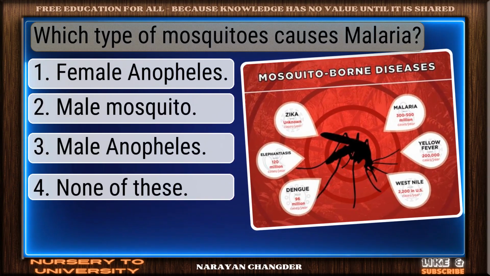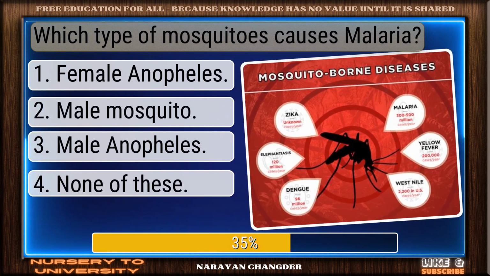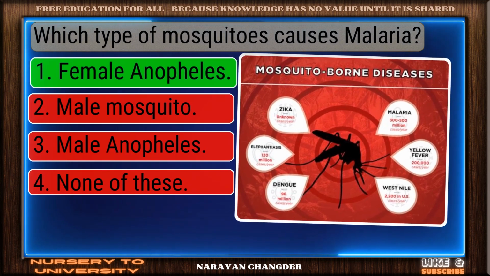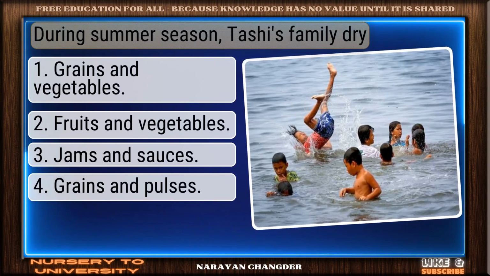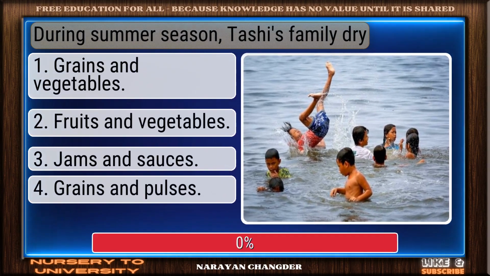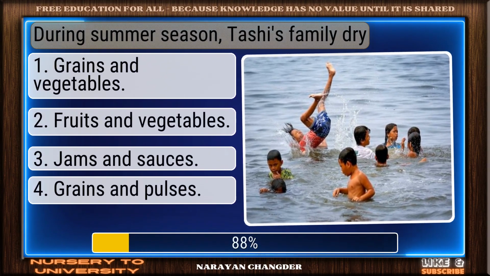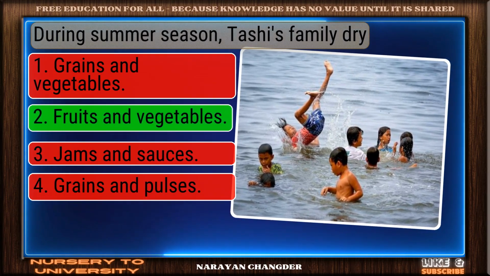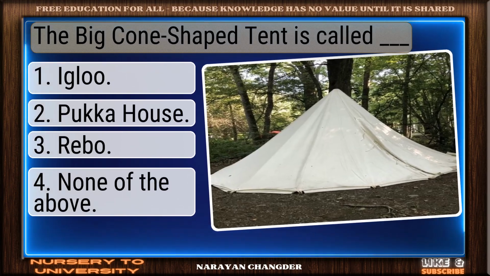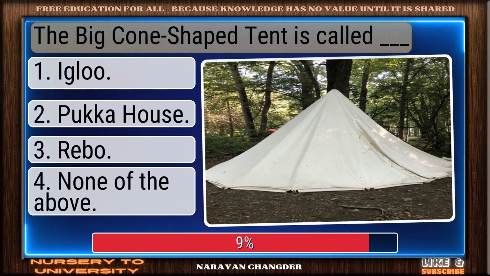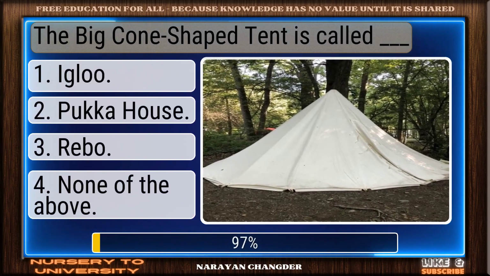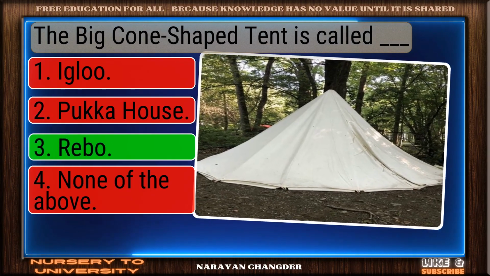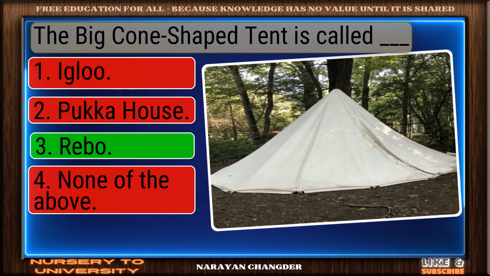Which type of mosquitoes causes malaria? Strong choice. Female Anopheles is the right answer. During summer season, Tashi's family dry. Excellent choice. Fruits and vegetables is the right answer. The big cone-shaped tent is called dash. Clear logic. Your choice Rebo is sound and 100% true.